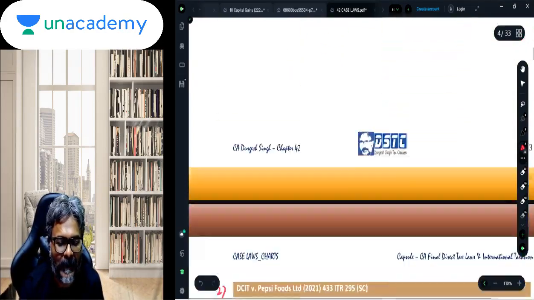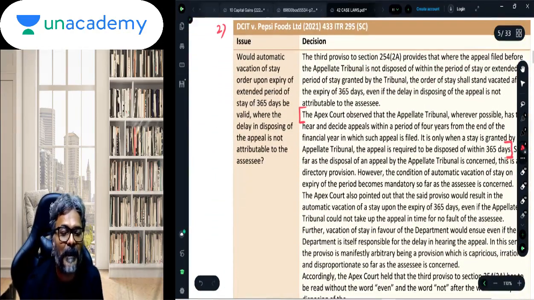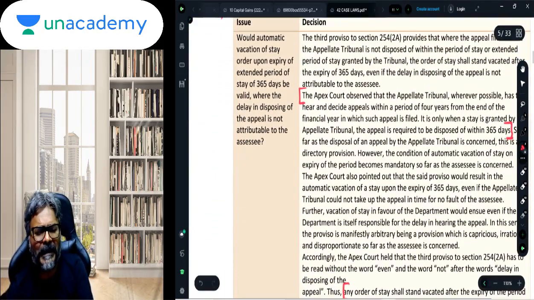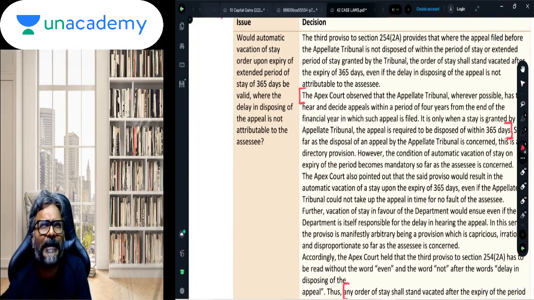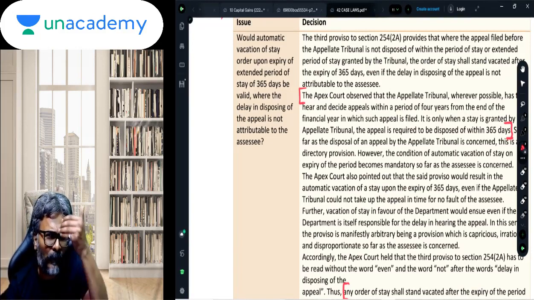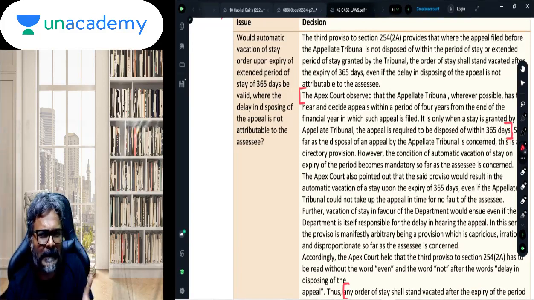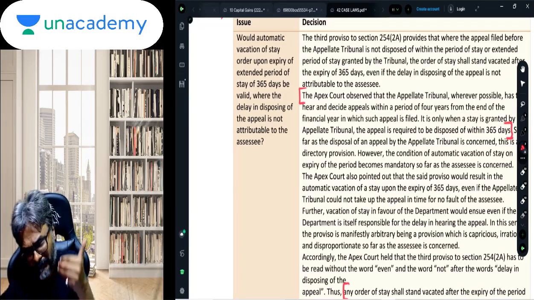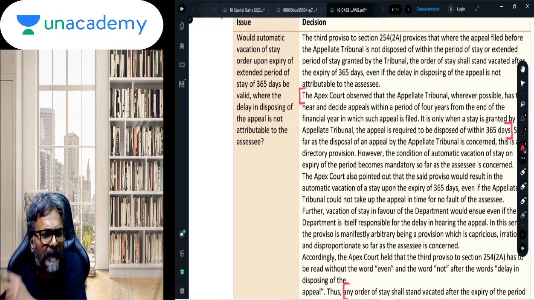So that is one. The second one is, students, the Pepsi Foods case. Now, students, I have done a marking of it because I think all of you are aware that in the examination you get the case law for 3 marks or maximum 4 marks. So what you need to do, students, is that you have to create 2 points or 3 points maximum for putting up the answer, and one point specifically on what is the conclusion.